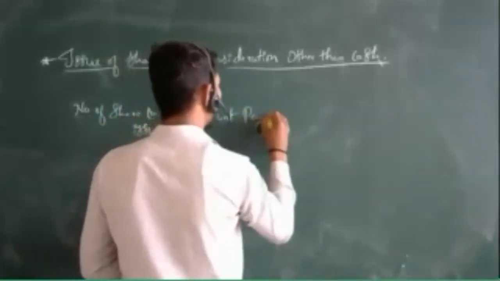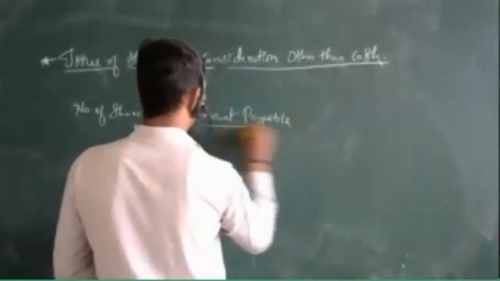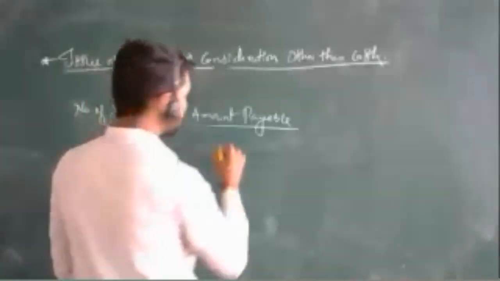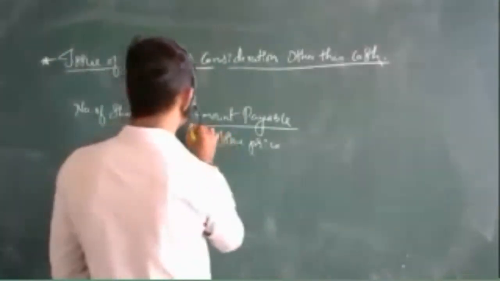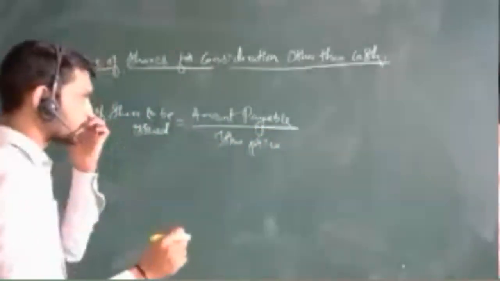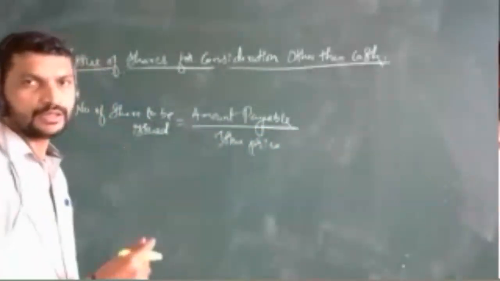Amount payable divided by the issue price. This is all about the formula which we are going to use here. So the amount payable divided by the issue price. At what price are you issuing the shares?